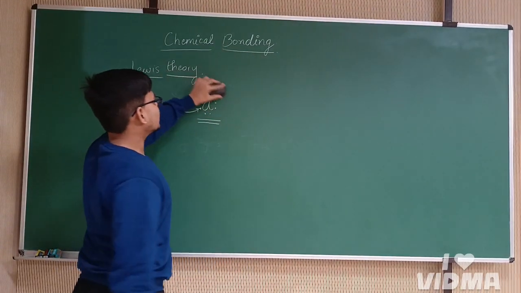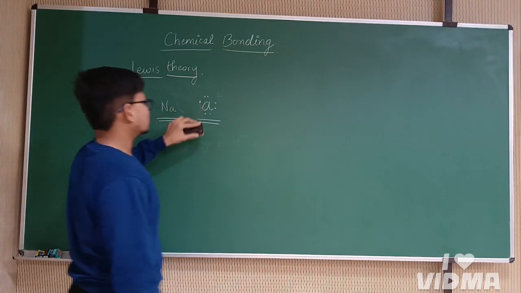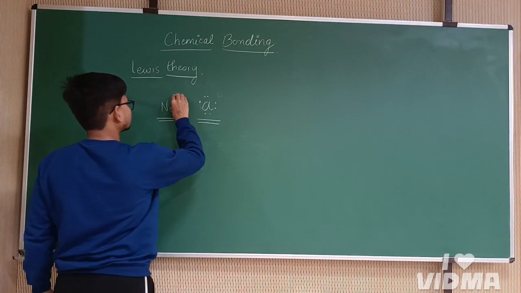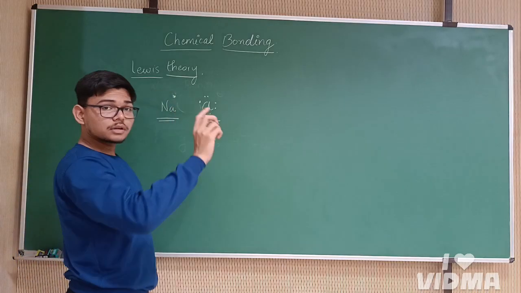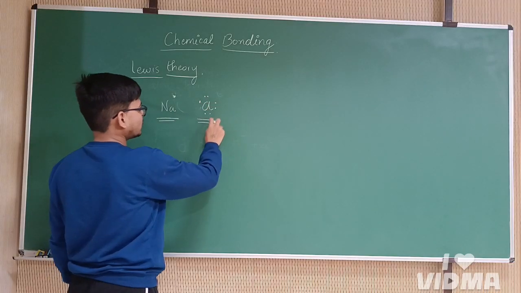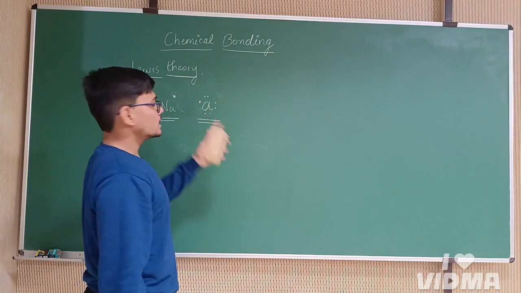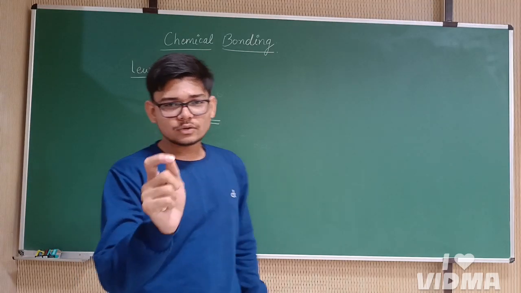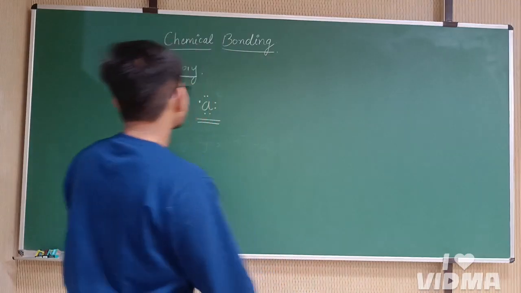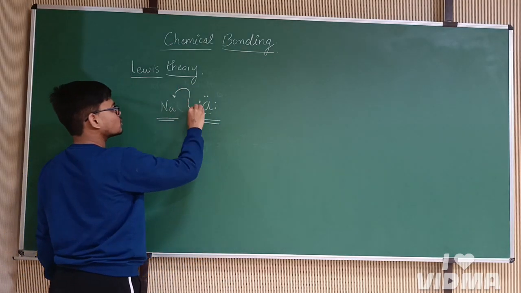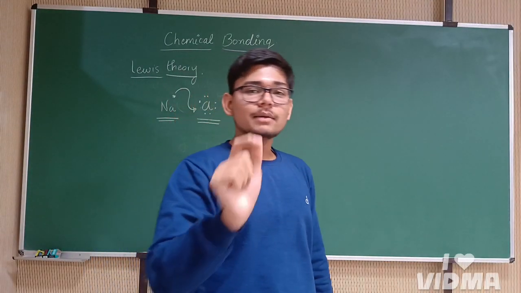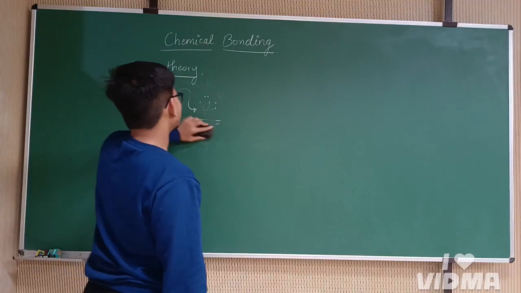We can represent electrons of different atoms by different symbols. So let's give the symbol star for the electron of the sodium, and dots for the electrons of the chlorine. So we can see that chlorine has 7 electrons, only 1 electron less to complete its octet, and sodium has 1 electron extra. So what happens is that this electron goes over here and completes the octet of the chlorine, and thus forms the ionic bond. Now, this was the example for ionic bond.